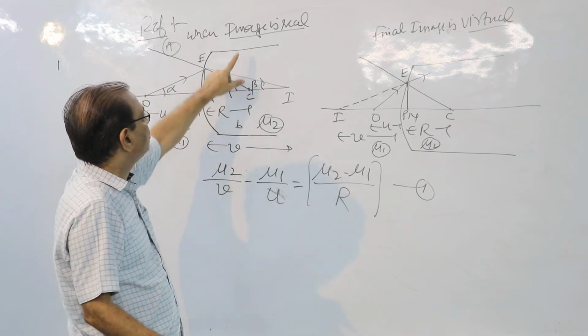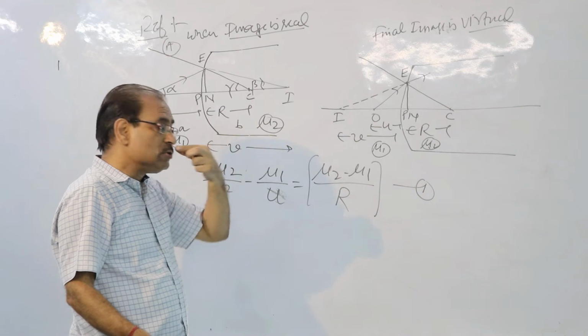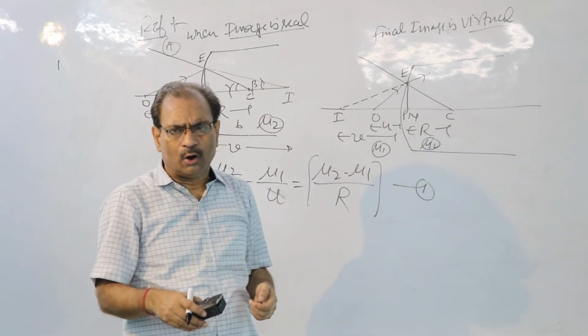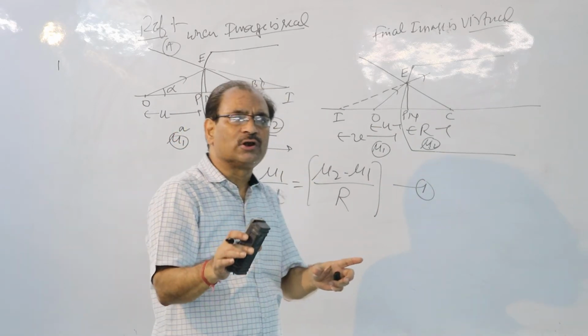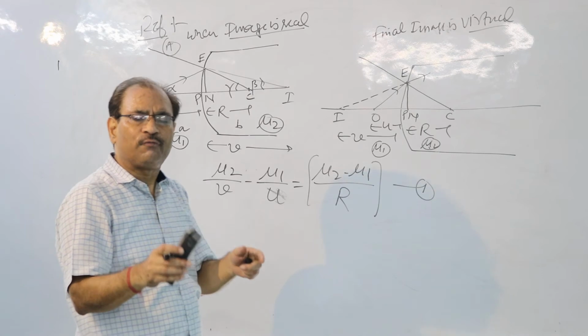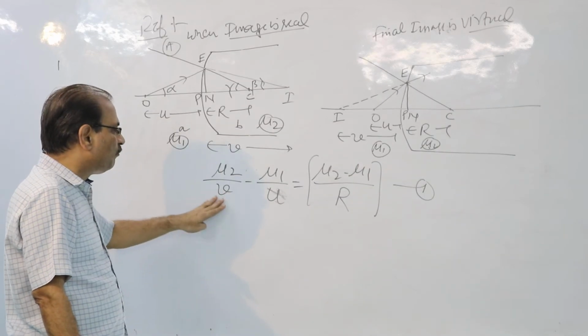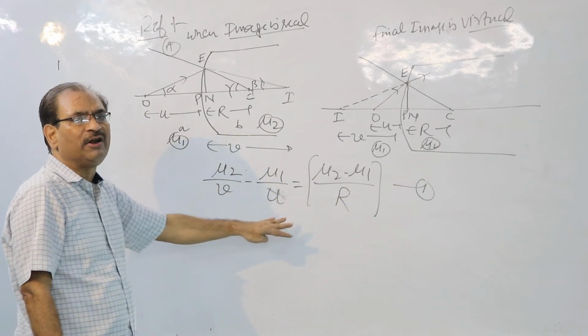Okay? Case number 1 is for the real image. Case number 2 is for the virtual image. So children, if you look at 10 years of papers and all boards examinations, I am talking about, this is an important question from the point of view of your boards examination, right? So remember, mu2 upon v minus mu1 upon u is equal to (mu2 minus mu1) divided by R.